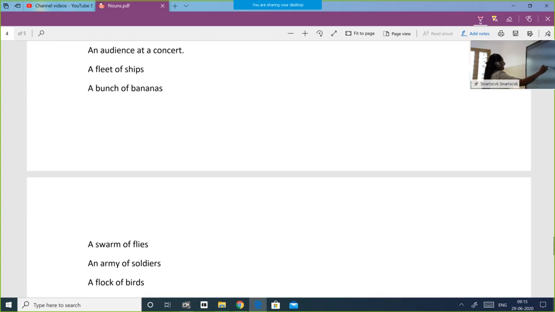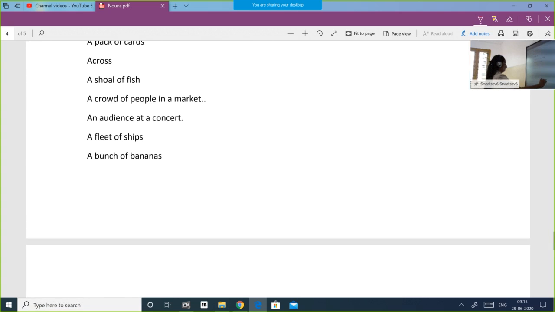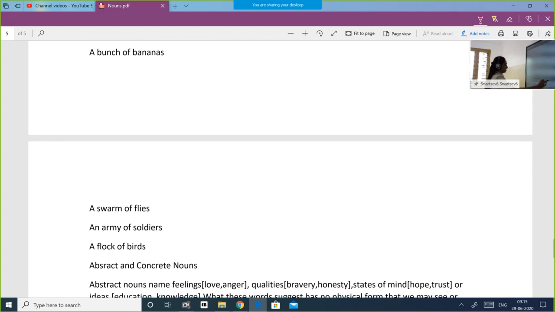A flock of birds. Birds flying in the sky in a group. So I'll repeat once again. A shoal of fish. A crowd of people in a market. An audience at a concert. A fleet of ships. A bunch of bananas. A swarm of flies. And an army of soldiers. A flock of birds.